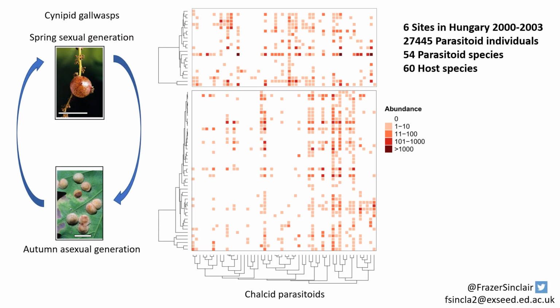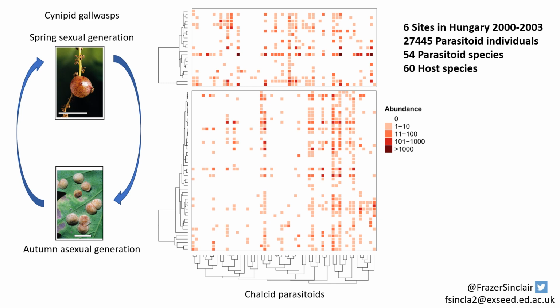Our data come from 6 sites in Hungary that were surveyed between 2000 and 2003 and include more than 27,000 parasitoid individuals of 54 different species, and these were reared from 60 different host species. Phylogenies were estimated from a single mitochondrial and a single nuclear gene, and the parasitoid phylogeny is shown here along the bottom axis, and the gall wasp phylogenies are shown here along the left axis.